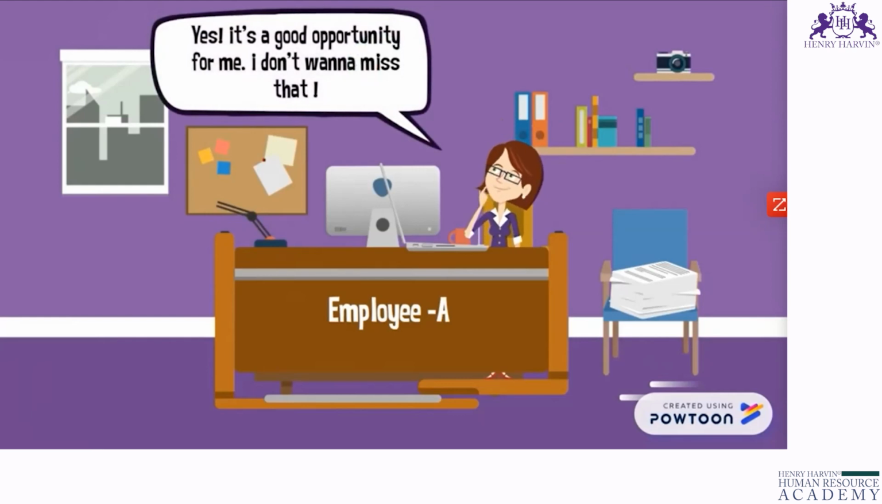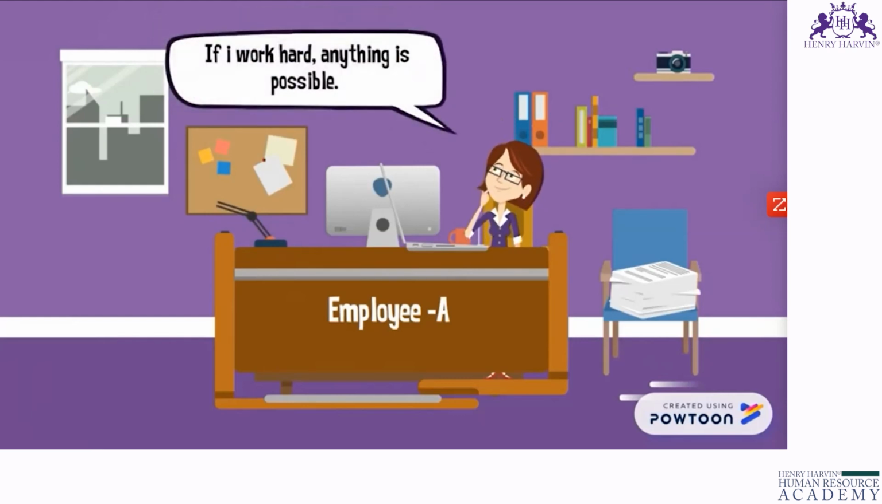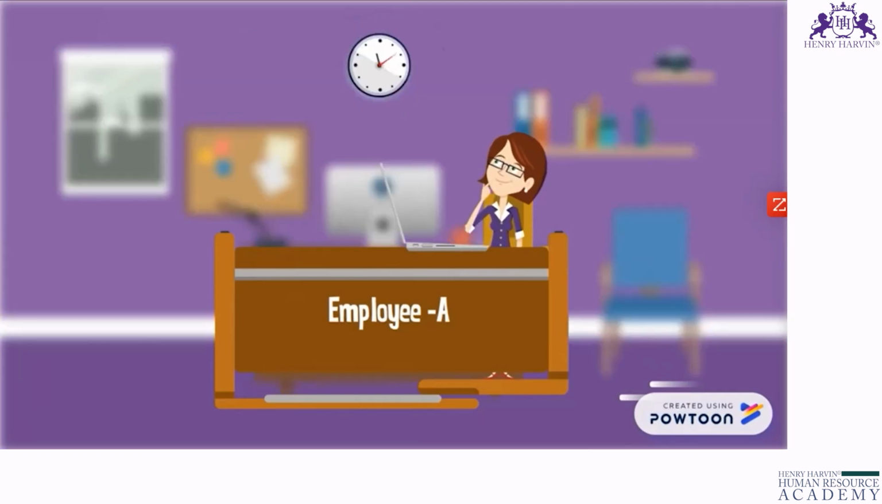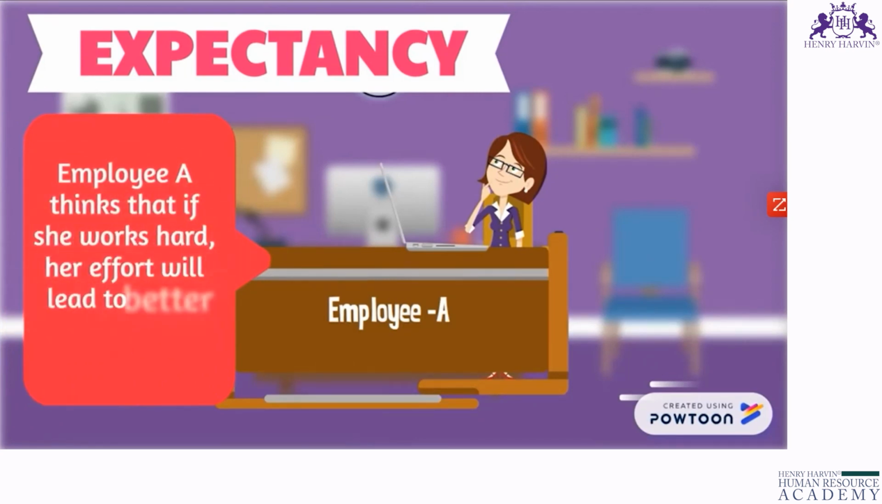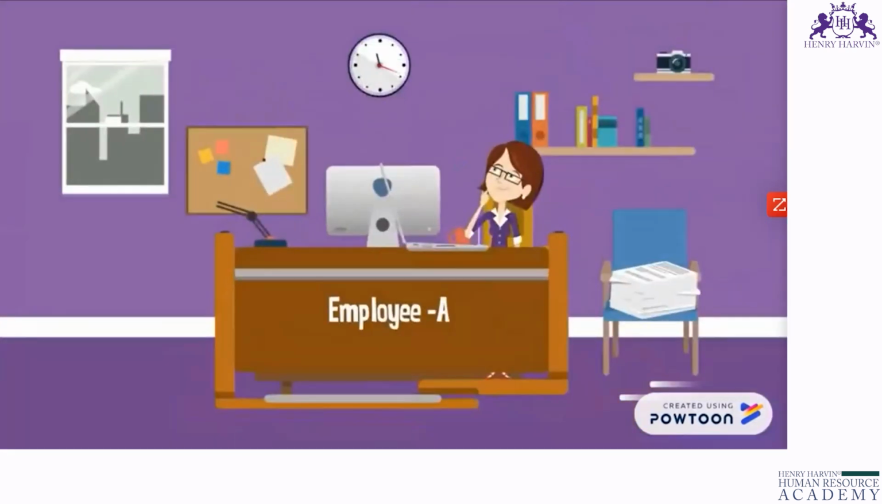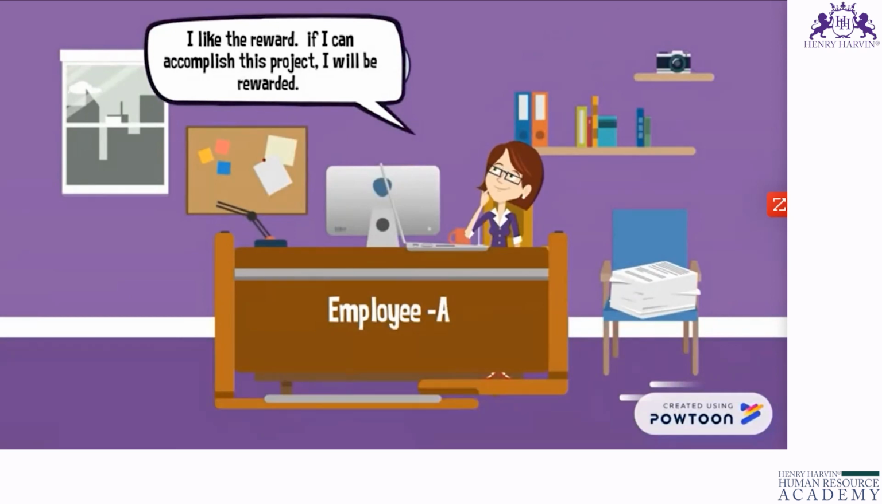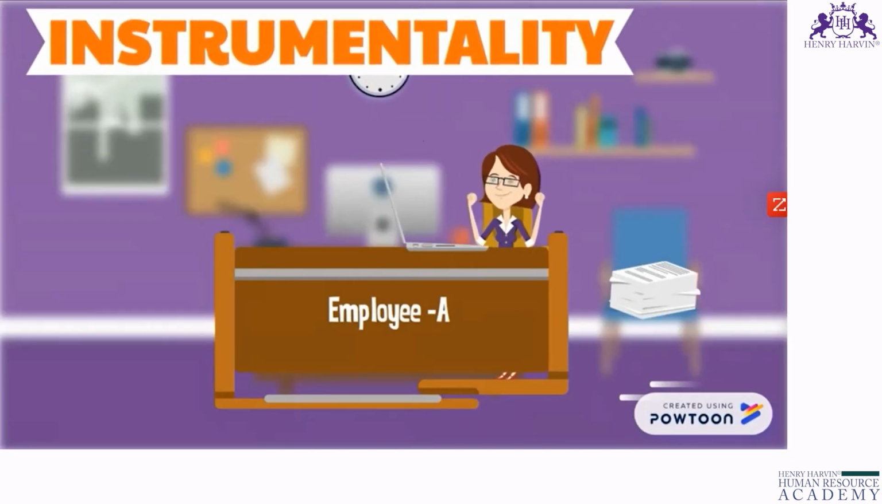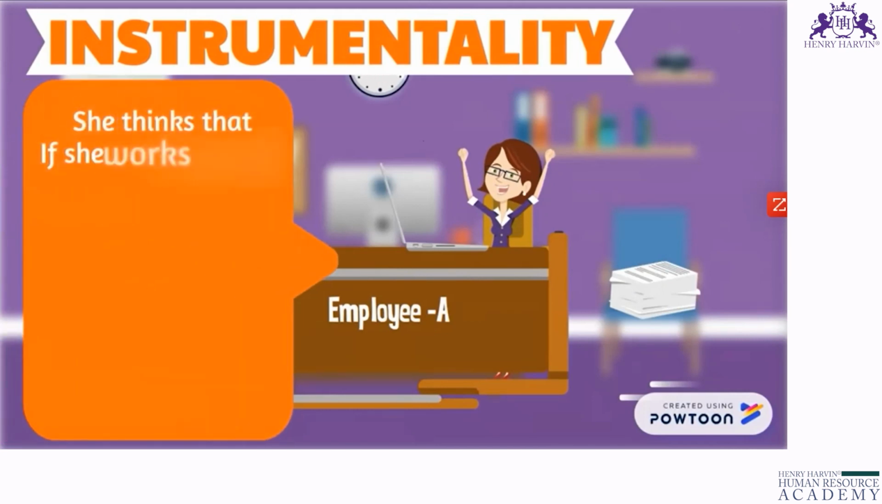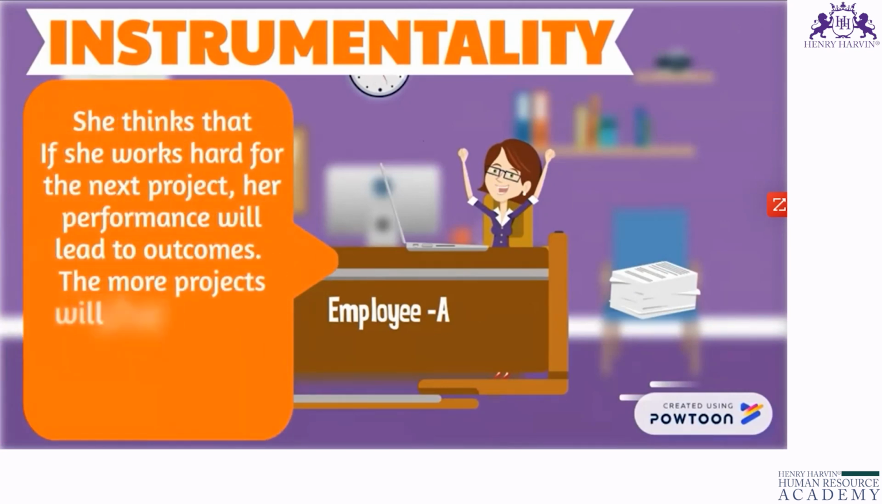Yes. It's a good opportunity for me. I don't want to miss that. If I work hard, anything is possible. This is known as expectancy. The employee thinks that if she works hard, her effort will lead to better performance. I like the reward. If I can accomplish this project, I will be rewarded. Last month, my boss gave me a reward for my good performance. So, this is known as instrumentality. She thinks that if she works hard for the next project, her performance will lead to outcomes. The more projects she gets, the more reward she will receive.